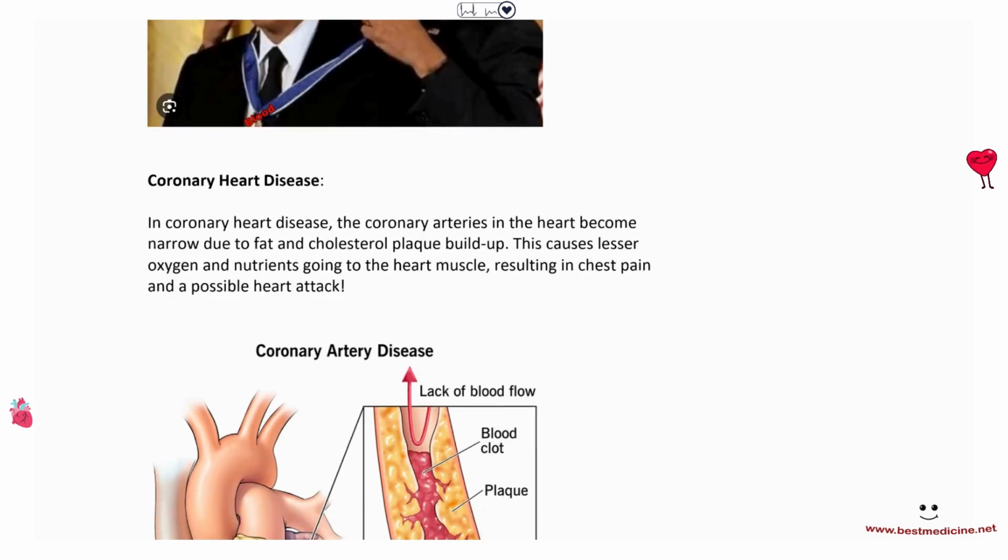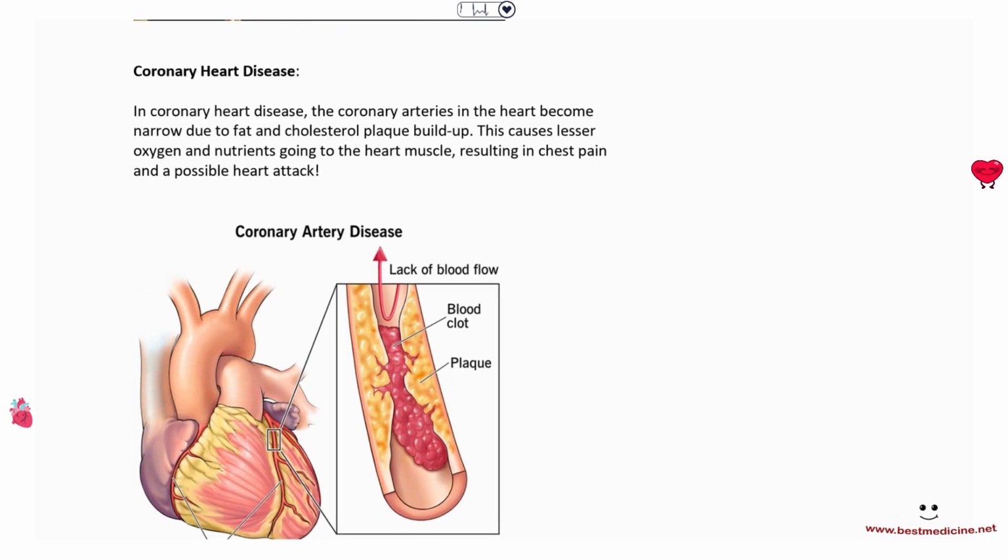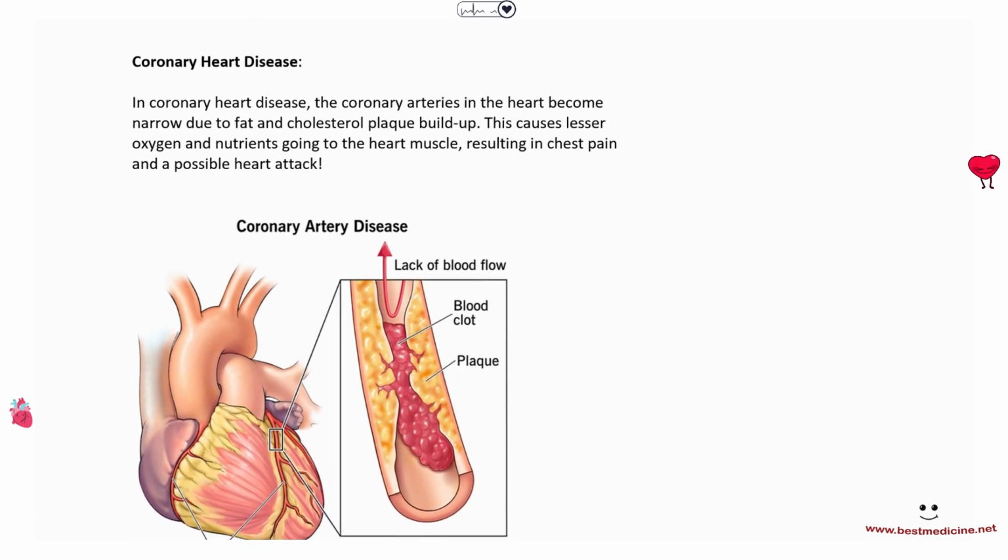Okay, so coronary heart disease. In coronary heart disease, what happens here is that the coronary arteries in the heart become narrow due to fat and cholesterol deposits inside the blood vessels. So these coronary arteries get blocked by fatty plaques made up of cholesterol and lipids. And so, therefore, this causes less oxygen and nutrients to go into the heart muscle, which eventually will result in the heart hurting, right? That's going to result in chest pain.